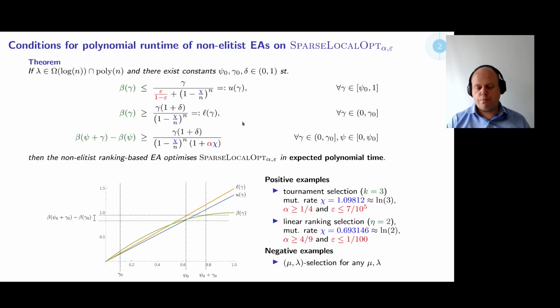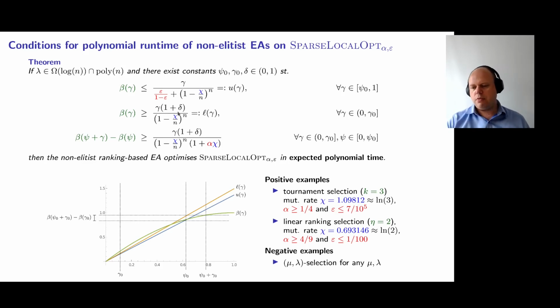And we can find positive examples of this for particular settings. For example, if you use tournament selection with tournament size 3 and use mutation rate parameter chi 1.09812, which is quite close to, a little bit below, the error threshold, which is log of 3, then if you choose alpha to be at least 1 over 4 and epsilon to be less than 7 divided by 10 to the power of 5, the conditions are satisfied.